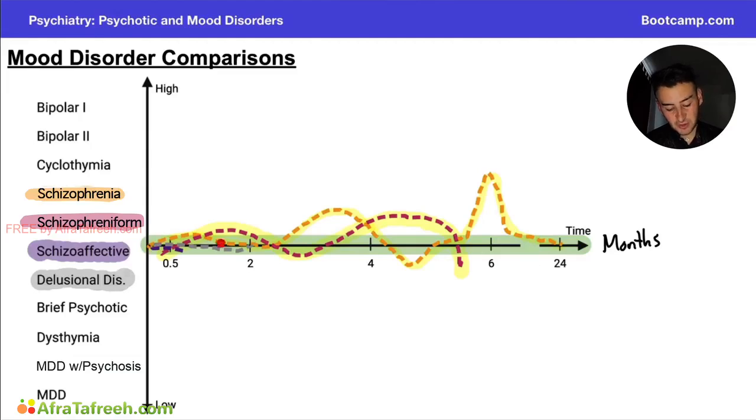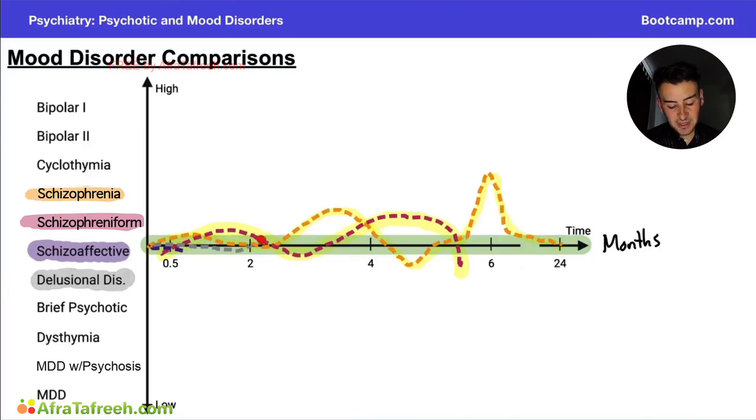So if we trace our orange line all the way out, you'll see that it passes this important 6-month mark. That is super, super important. You cannot get a diagnosis of schizophrenia without having symptoms for 6 months. Now, let's compare this to our schizophreniform disorder. This is going to be our magenta line.